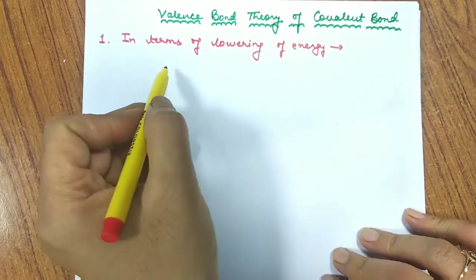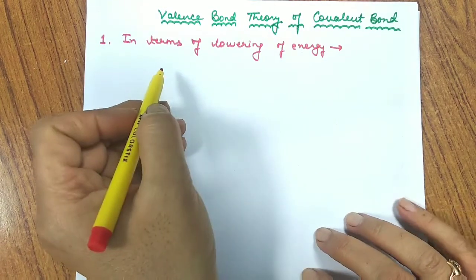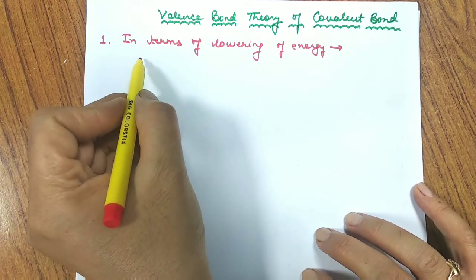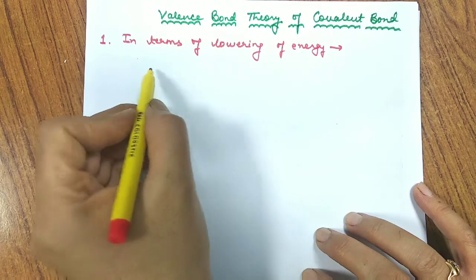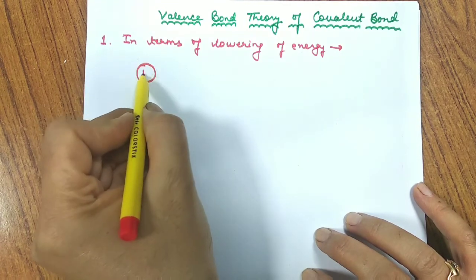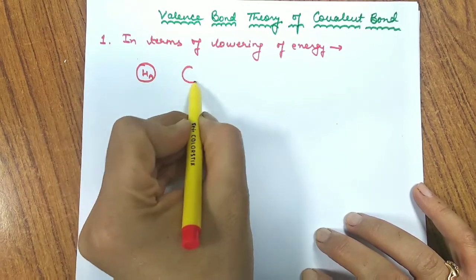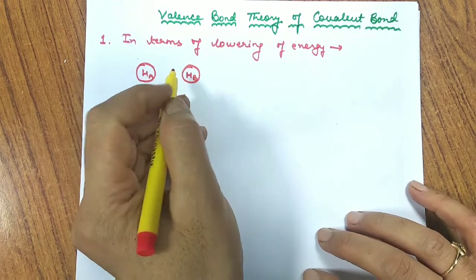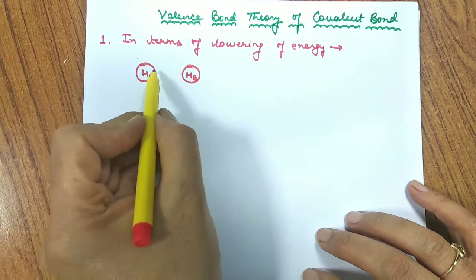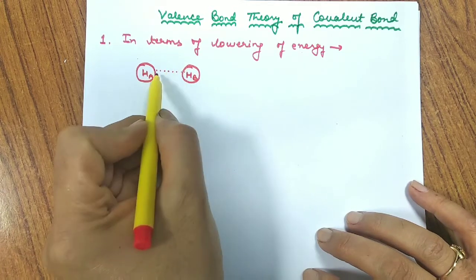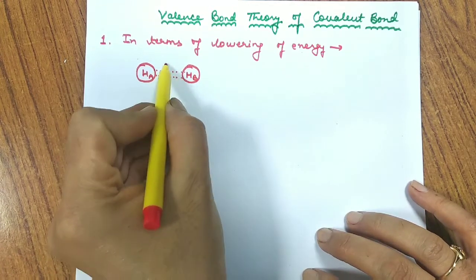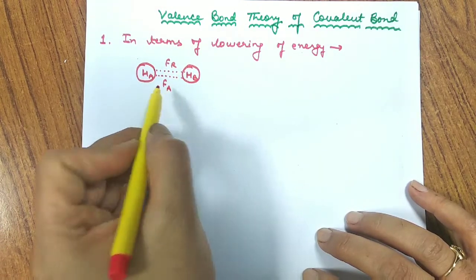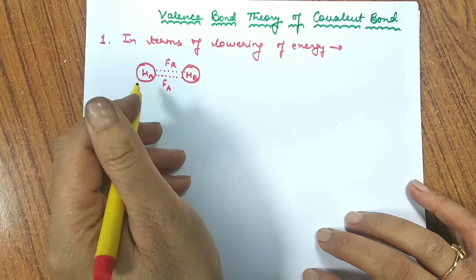It says that when two atoms approach each other, some new forces of attraction or repulsion come into play. Suppose I have two hydrogen atoms, Ha and Hb, approaching each other. Once they come close, there is some new force of attraction and repulsion between them. We may have a force of repulsion, we may have a force of attraction also. Let me write Fr for force of repulsion and Fa for force of attraction.